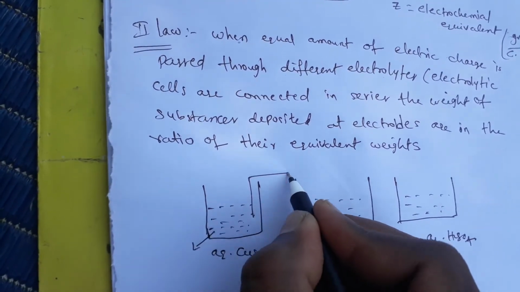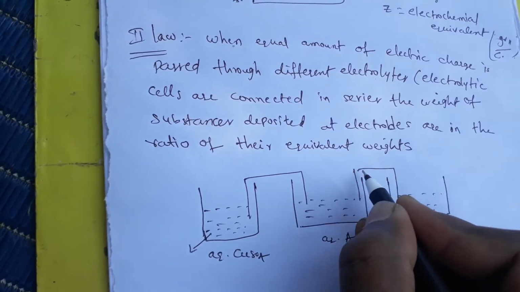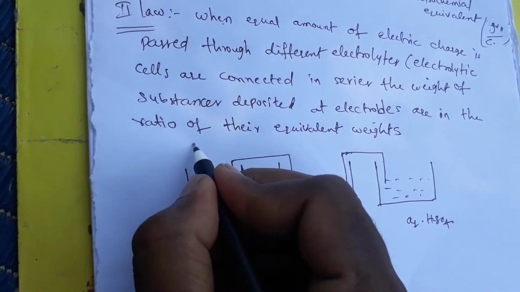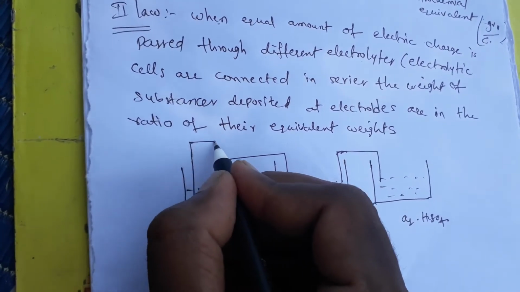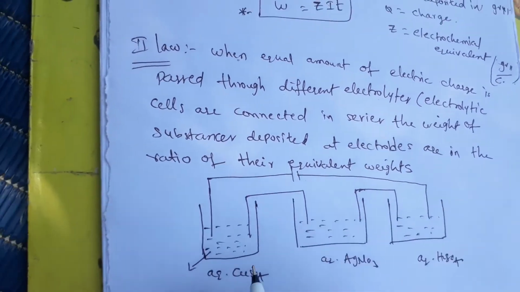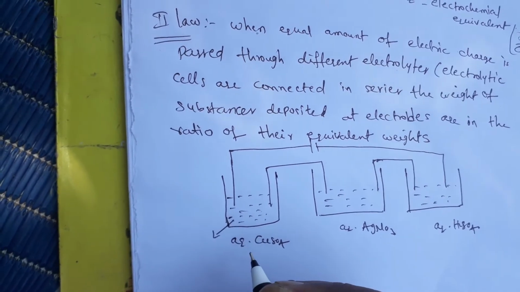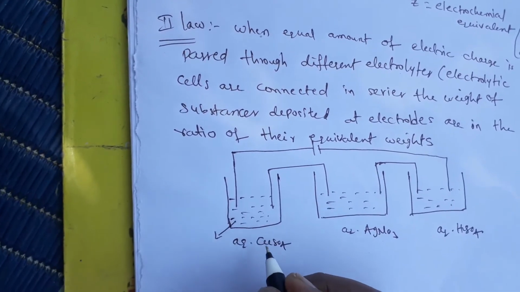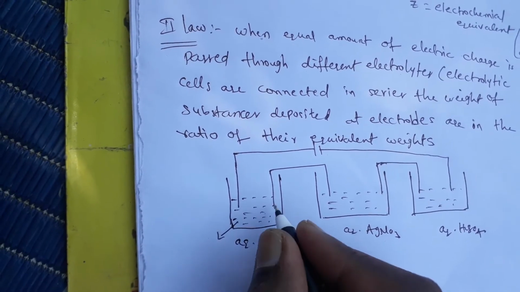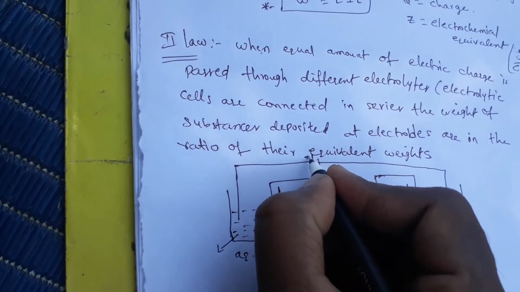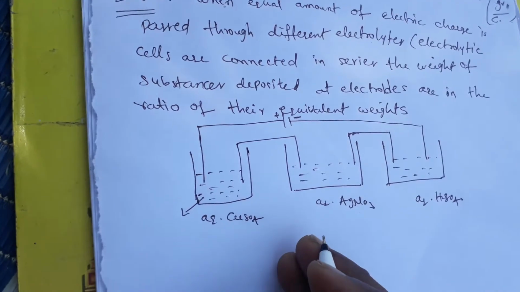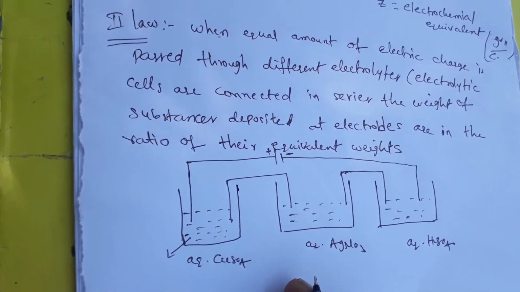I am connecting these three beakers in series and passing the electric current. When I pass the electric current, electrons flow from the minus side, so the deposition takes place at the cathode.